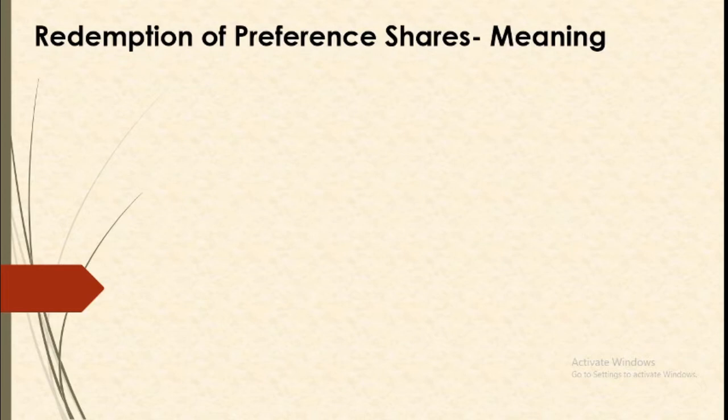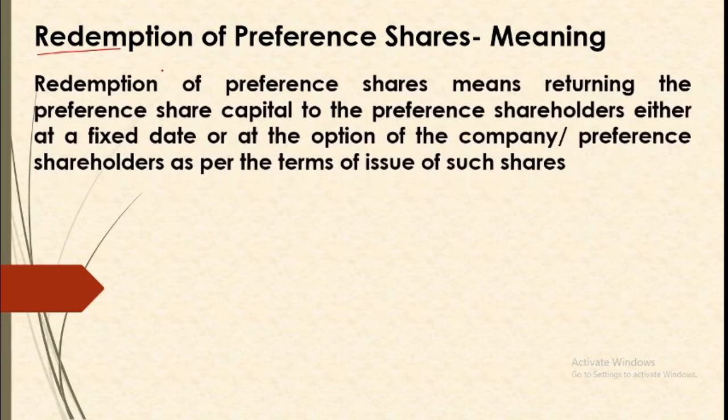Now, what do we understand by redemption of preference shares? Redemption is completely opposite of the issue of preference shares. So when you issue preference shares, you create capital and you get money. When you go for redemption of preference shares, it means that you repay the preference shareholders and you cancel your share capital. Okay, so redemption of preference shares means returning the preference share capital to the preference shareholders.